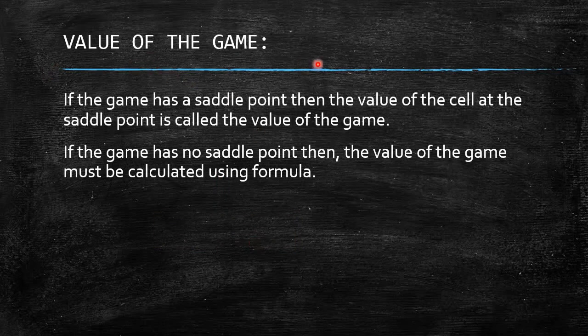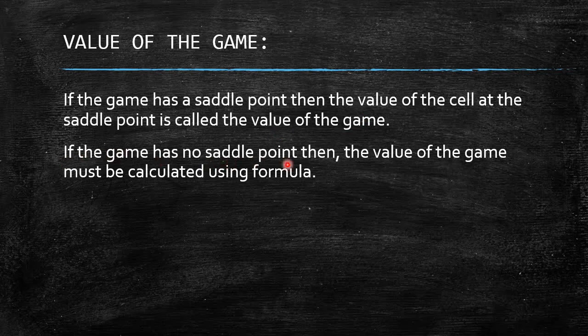Value of the game. If the game has a saddle point, then the value of the cell at the saddle point is called the value of the game. Each and every problem will have its own output. Finding the value of the game is the work, or the solution, that we are going to find in this chapter, theory of games. When the problem has a saddle point, that is, when the maximin value is equal to the minimax value, the saddle point will be the value of the game.